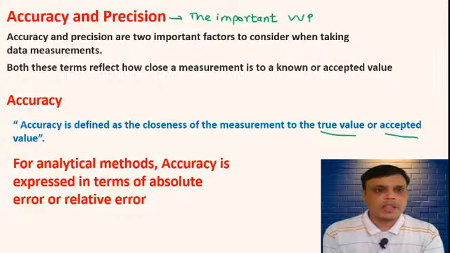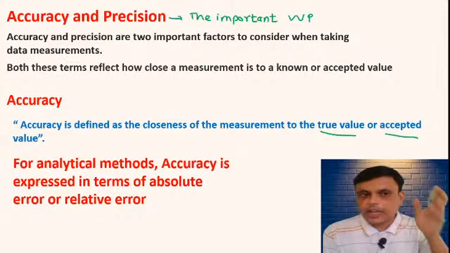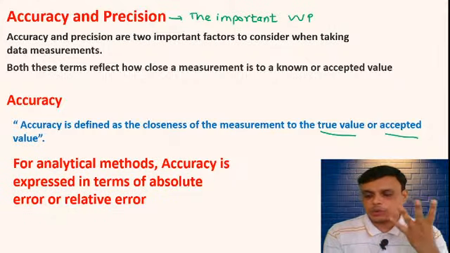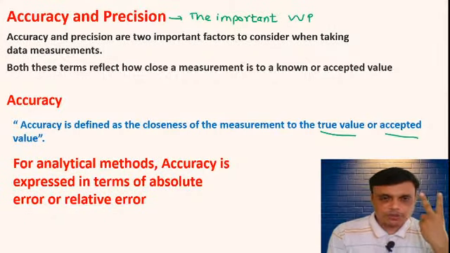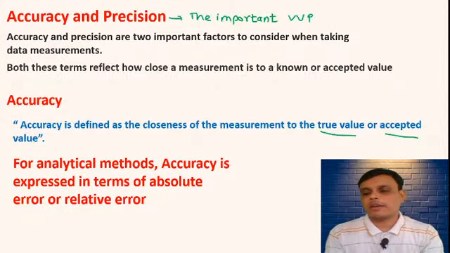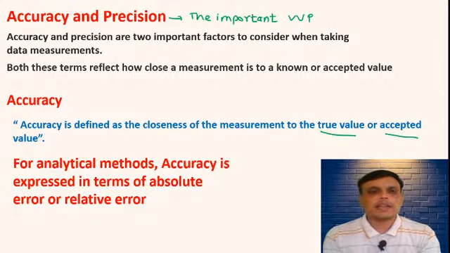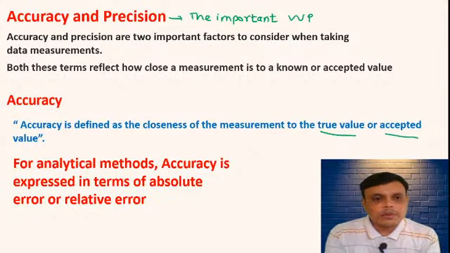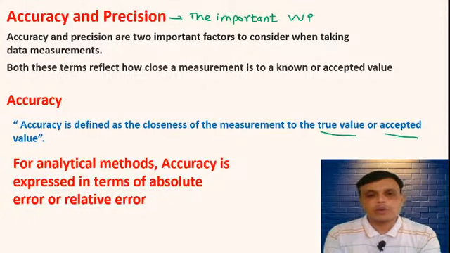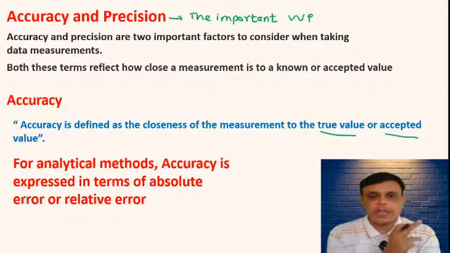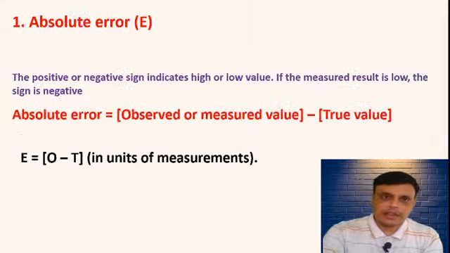So this is accuracy. Now for analytical data measurement, accuracy is expressed in terms of absolute error or relative error. Which two terms are there? Absolute error and relative error. So what is this absolute error? What is this relative error? We must understand this, then only we can understand what accuracy is.